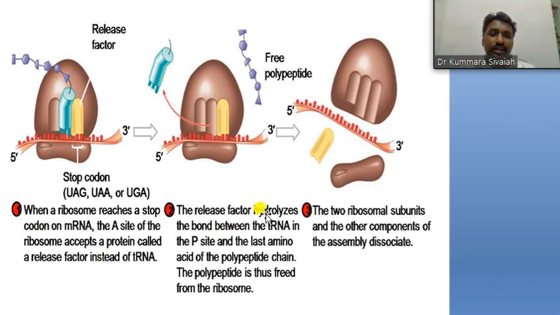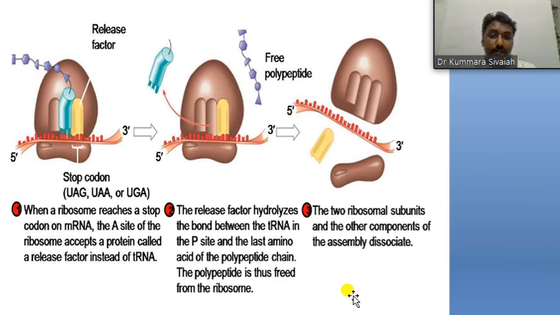The release factors hydrolyze the bond between the tRNA in the P site and the last amino acid of the polypeptide chain. The polypeptide is thus freed from the ribosome. So the two ribosomal subunits and other components of the assembly dissociate.